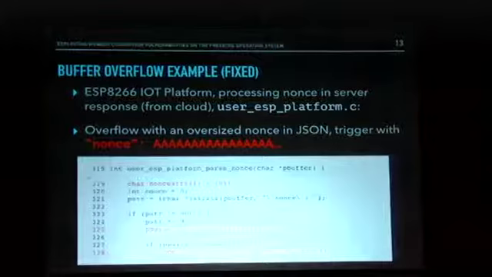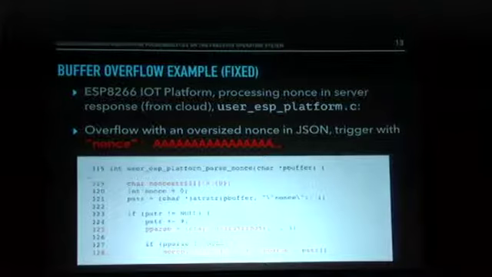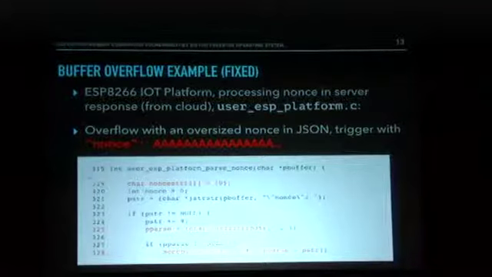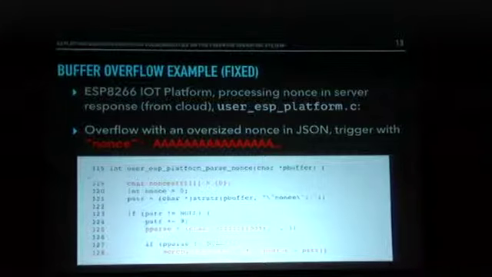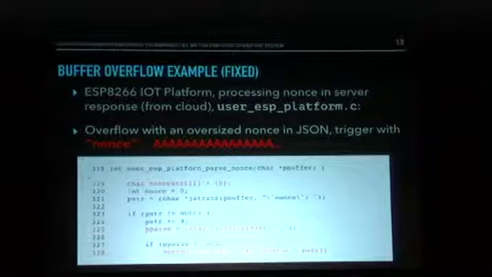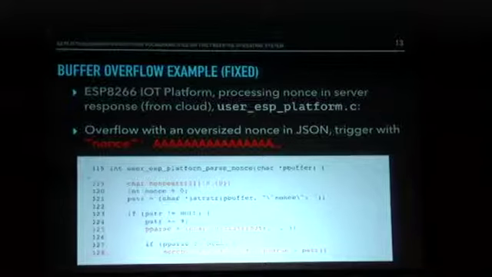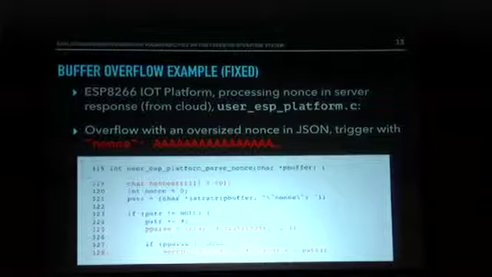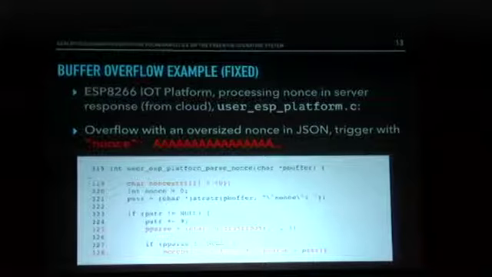Just to give you an example of the kind of bugs I'm talking about, this is in Espressif's Internet of Things platform built on top of FreeRTOS. It's a client that runs and communicates with a cloud server. What it will do is send requests up to this cloud server that they control and process responses. So you can use their cloud server to manage devices like light bulbs and stuff like that.